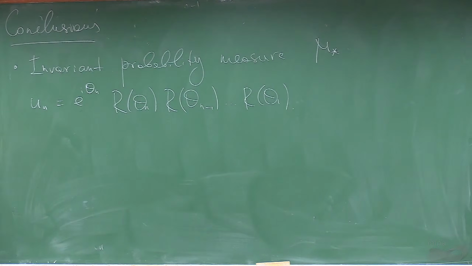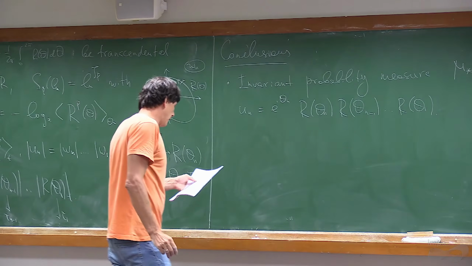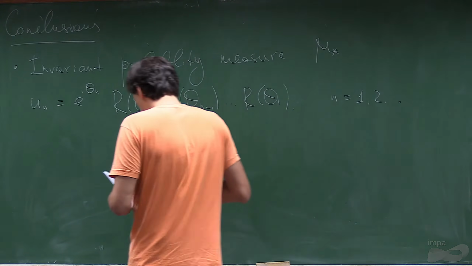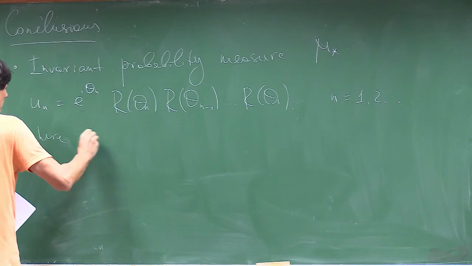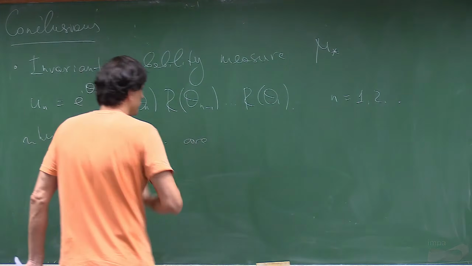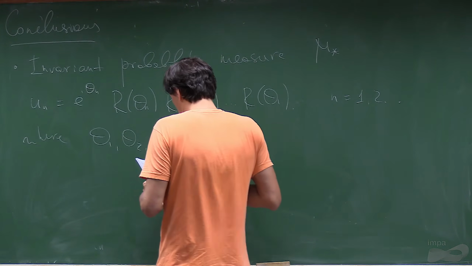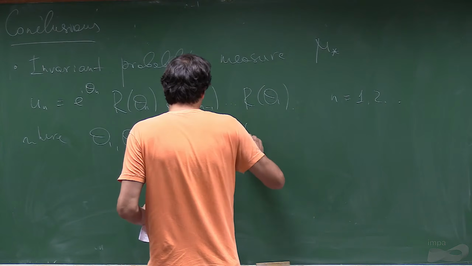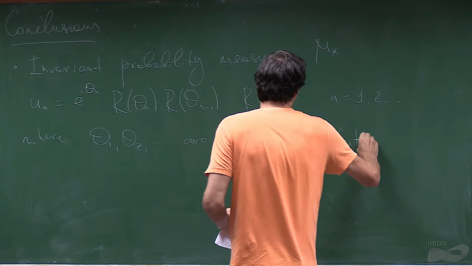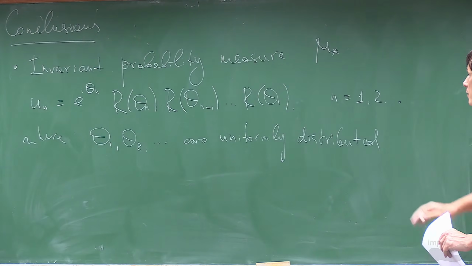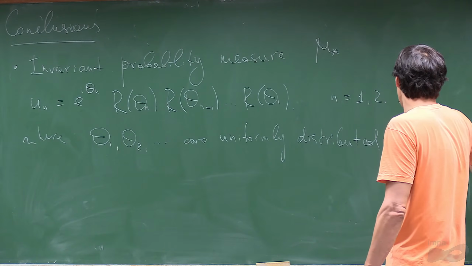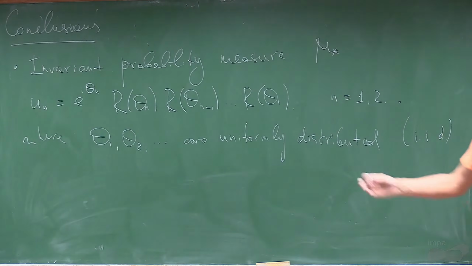Remember, this is our formulation. For every n, where theta 1, theta 2, and so on are uniformly distributed. You can think that the measure which corresponds to this distribution is the same as telling that these are IID random variables with uniform distribution on a circle.